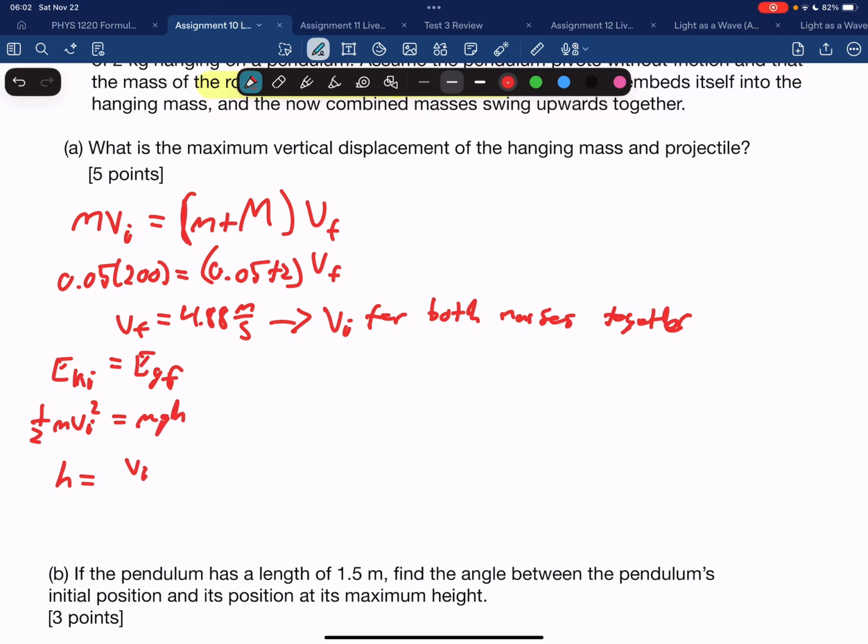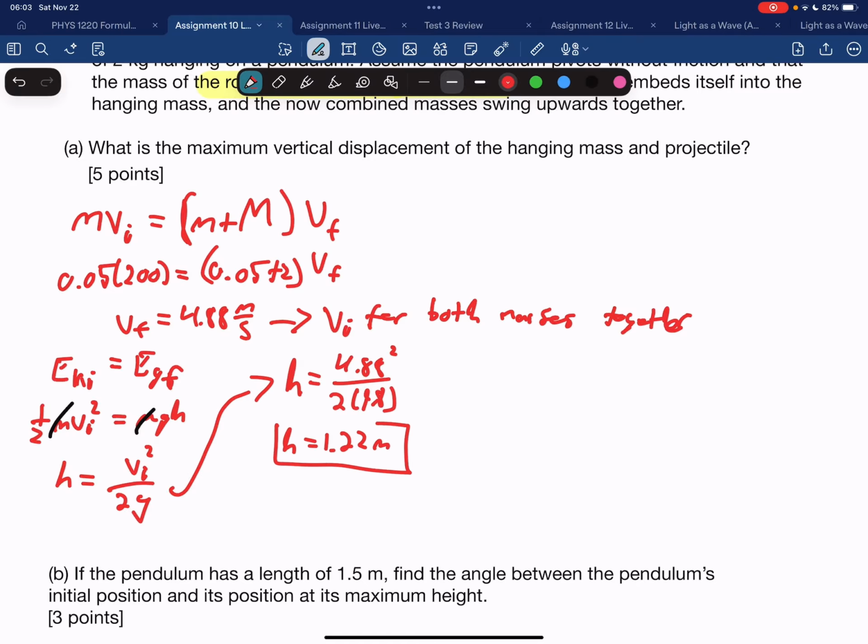v_i squared over 2g. The masses cancel in this case because this mass is on both sides, is both of the masses added together. So the m in this case for the conservation of energy equation is 2.05 kilograms on both sides. Cancel that out. Plugging in, h equals 4.88 squared over 2 times 9.8, and that gives me about 1.22 meters for part A there.